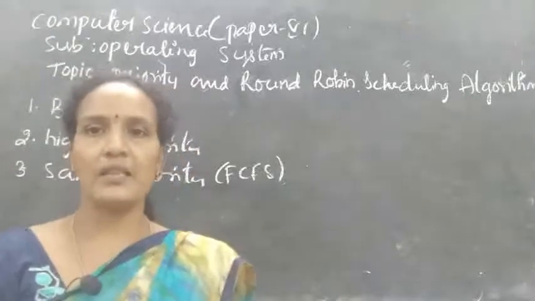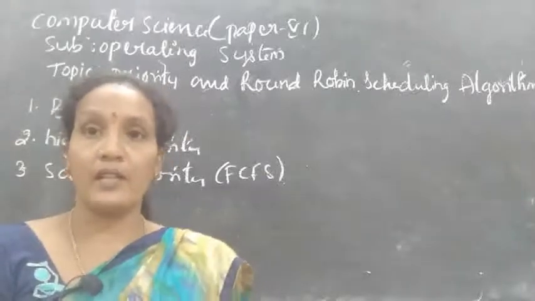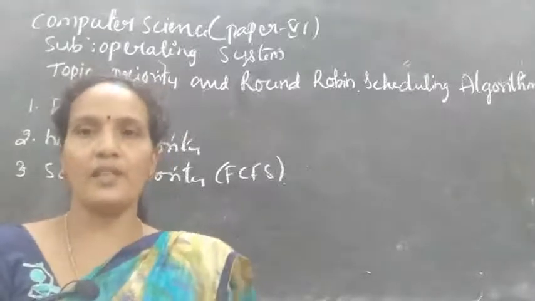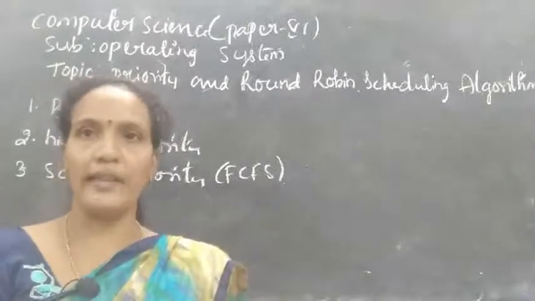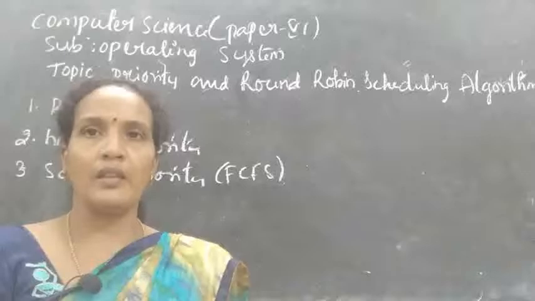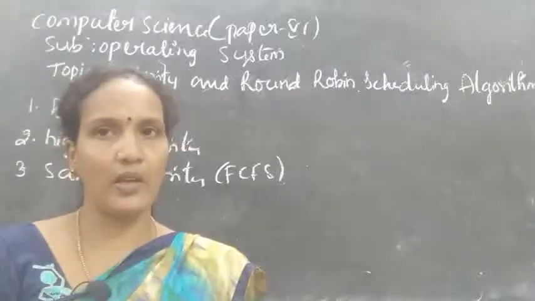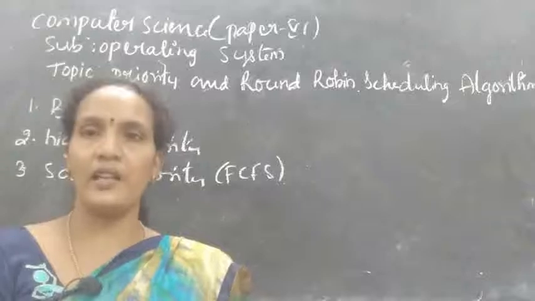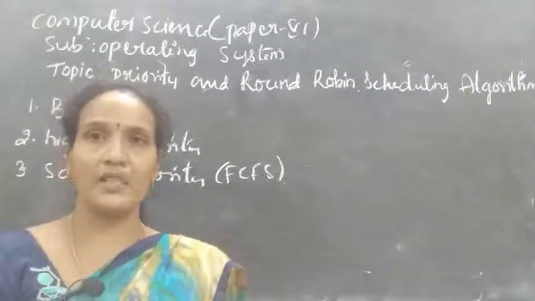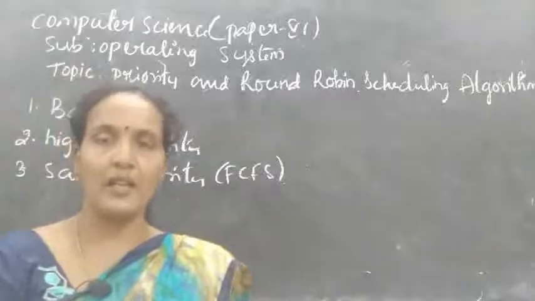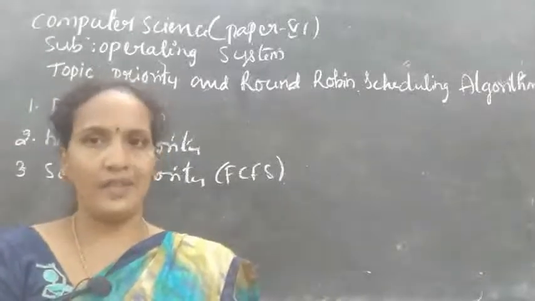In the last class, I already explained what CPU scheduling is, what the scheduling criteria are, meaning on what basis you select an algorithm, and how many types of scheduling algorithms we have. Yesterday I explained the first come first serve scheduling algorithm, meaning whichever process enters the queue first will be executed first, and whichever process enters the ready queue last will be executed last. That is first come first serve.